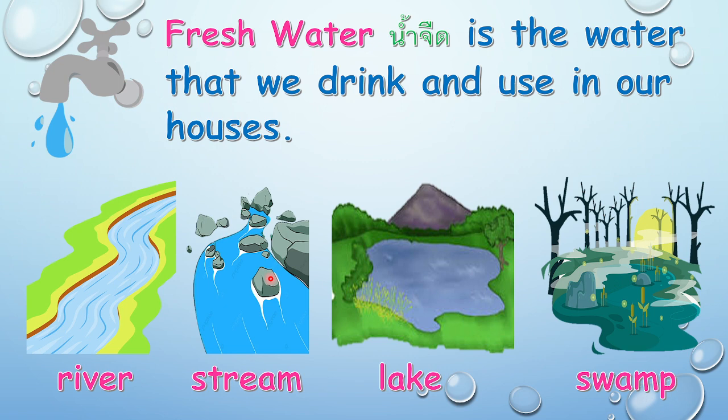What is stream in Thai? Stream looks like a river, but only a little water, not like the river. It's shallow. It means rivers have deep water and stream has only shallow water. But the water also flows, right? And then lake. What is lake in Thai?